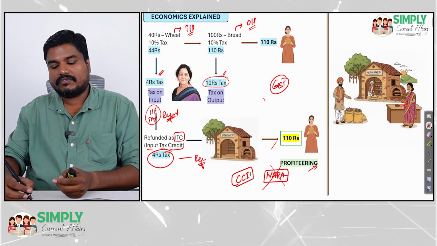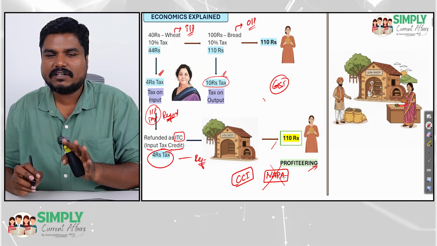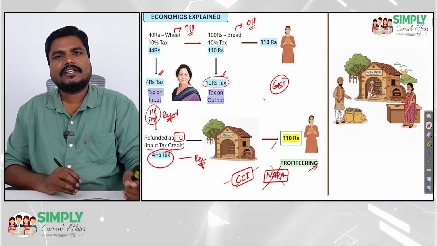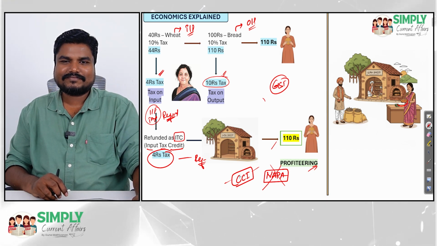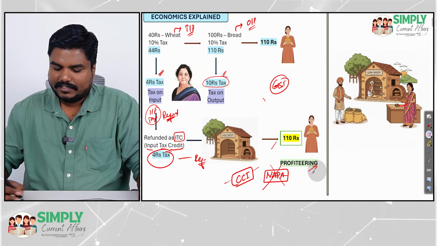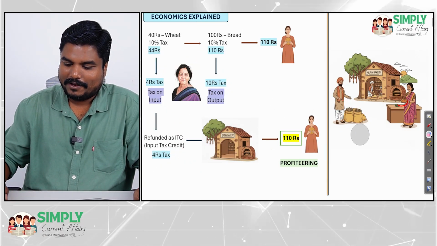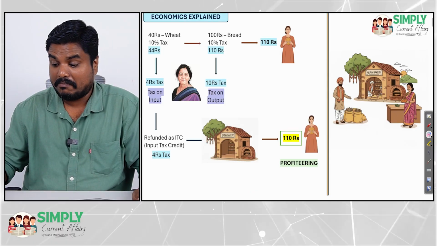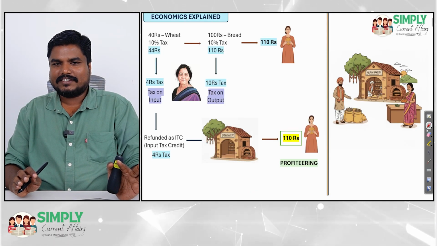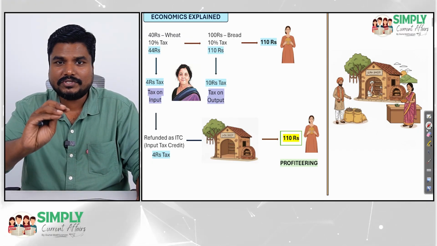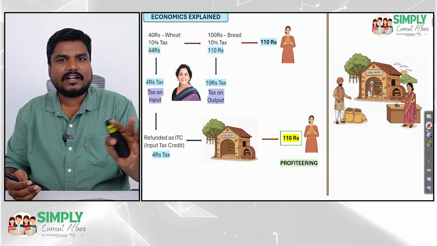So for anti-profiteering, the government came up with NAPA, but now there is no NAPA. The government felt that the Competition Commission of India should take action on those firms involved in profiteering. Right? Understood? See, GST alone a teacher can discuss for a couple of hours in detail. But from the exam point of view, this much is fine. I have just introduced you to the concept of GST. I hope you have clarity.